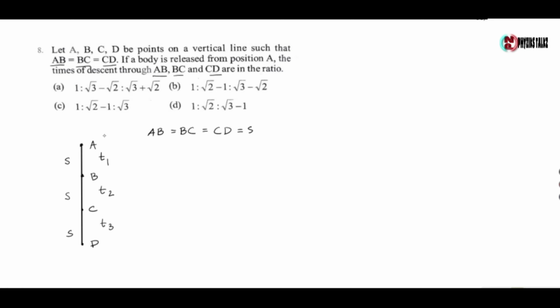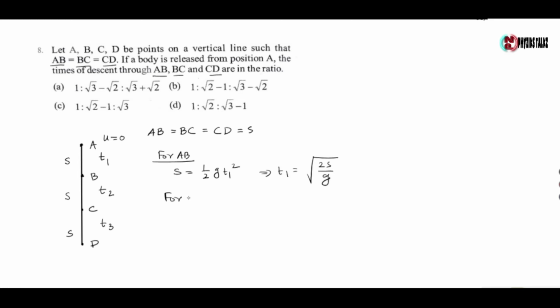Now initial velocity is 0. For AB, S is given by half g T1 square, where T1 is equal to root over 2s by g.